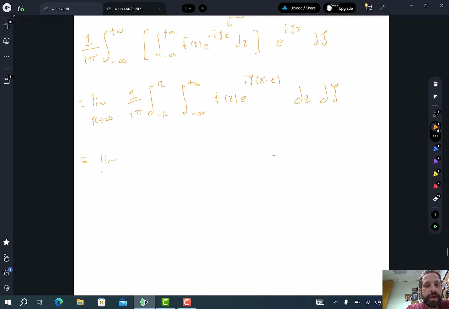So this is going to be the limit as r goes to infinity, 1 over 2 pi. We're going to have minus infinity to positive infinity on the outside, f of z dz on the outside, and the inner integral is now minus r to r, e to the i c, x minus z.